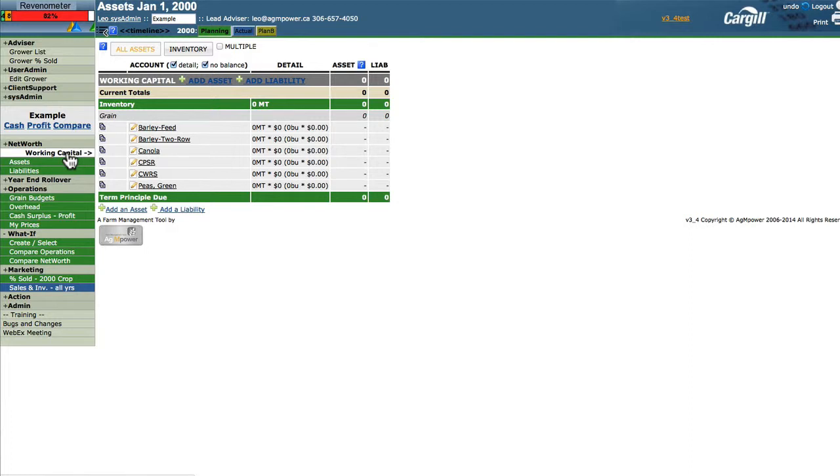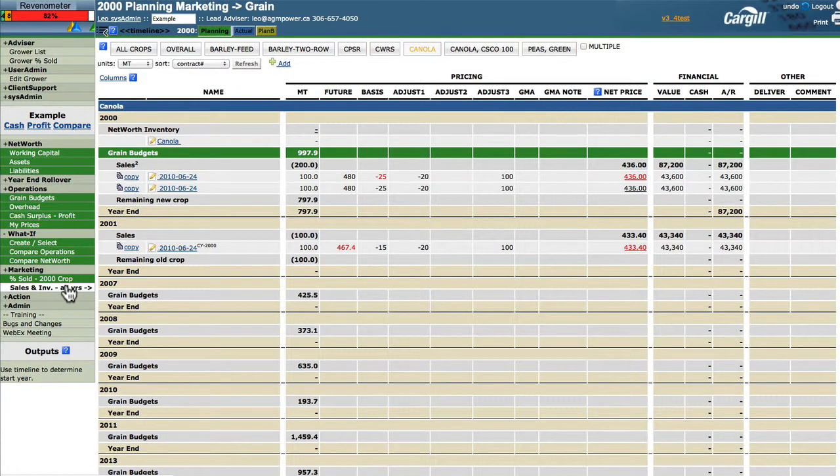And so let's start with working capital. Here in the year 2000, I don't have any inventory. So when we start talking about sales, up until now we were only selling the crops that we grew this year. What about crops that we bring in from last year that haven't yet been sold? How do we bring them in?